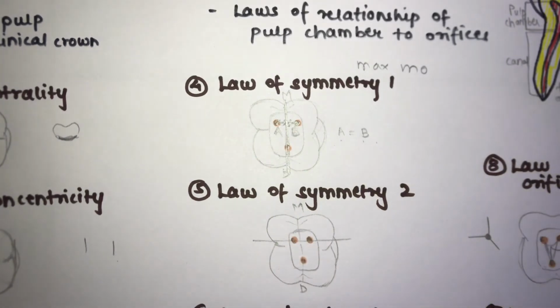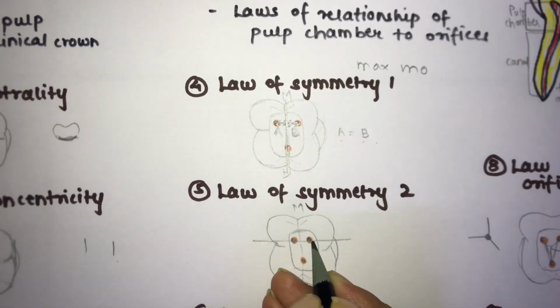The next law is the law of symmetry 2. Again, it applies except for the maxillary molars. Maxillary molars have a very complex structure, and the orifices and everything are too different, so we are excluding them from the laws of symmetry 1 and 2. Law of symmetry 2 states that the orifices of the canals, the openings of your canals, lie on a line drawn perpendicular to the mesiodistal line across the center of the floor of the pulp chamber.